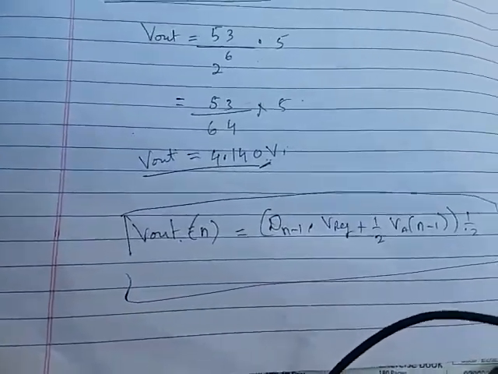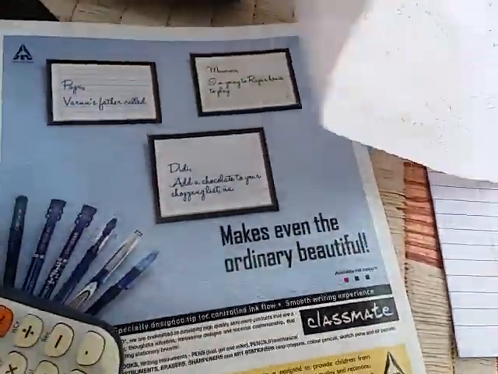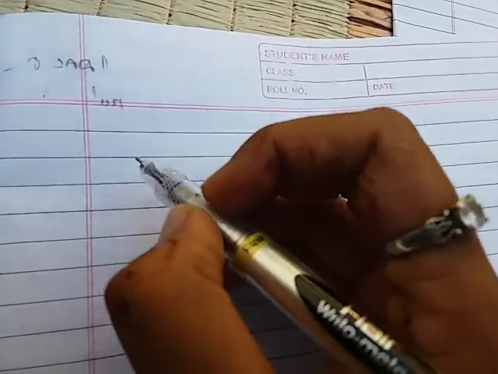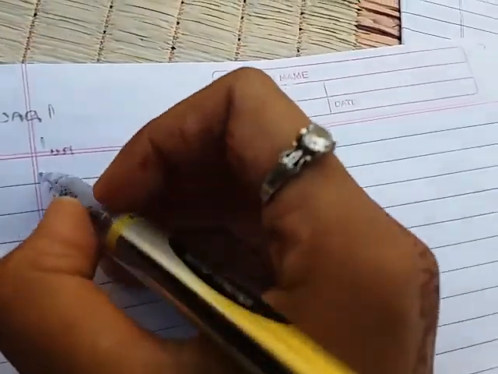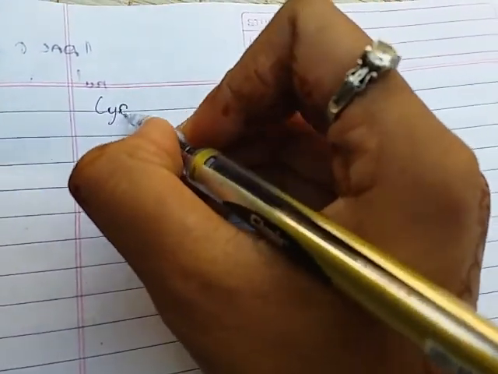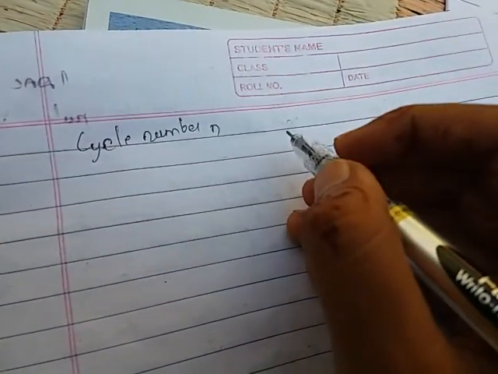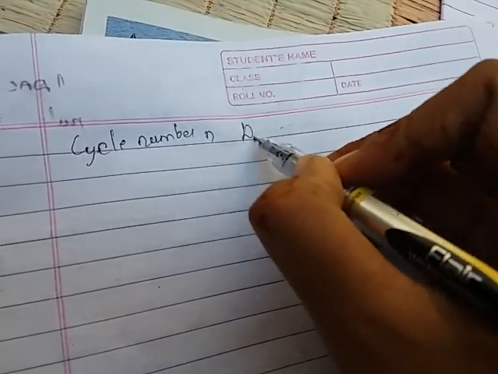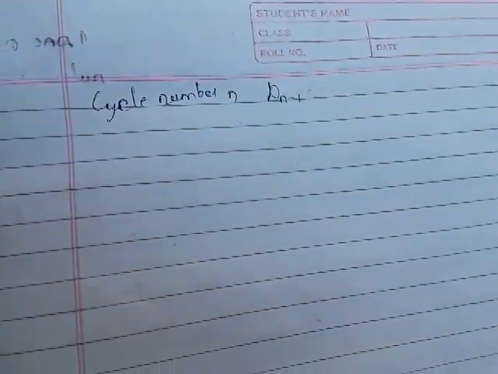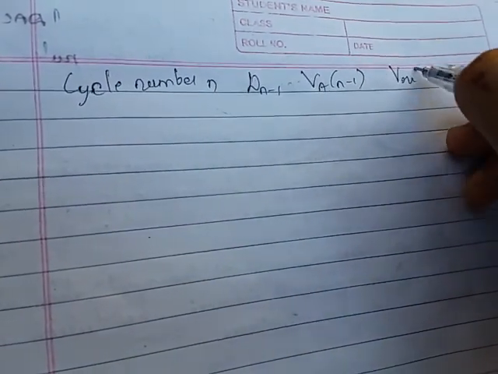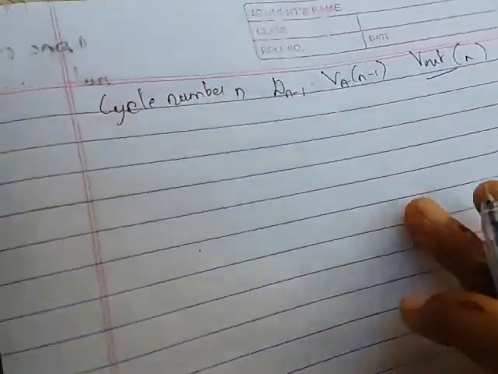Now I'll make the table to calculate the output voltage. The first column is the cycle number, n, and the second is d(n minus 1), the input values they have given. The third is Va, we have to calculate the Va of (n minus 1), and the last is the output voltage V out of the n cycles.